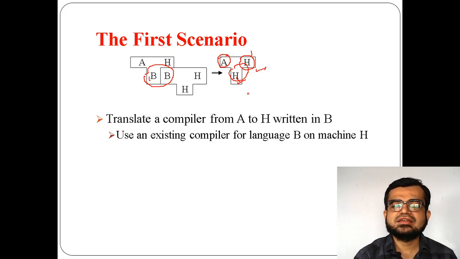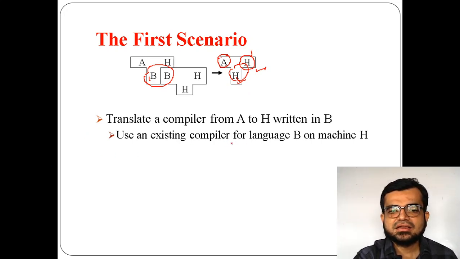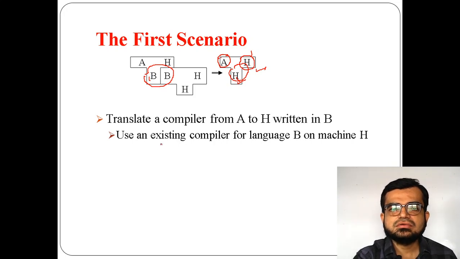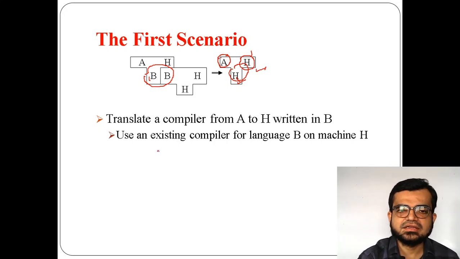That means you are translating a compiler from A to H written in B. And using the second point, I use an existing compiler from language B on machine H. So this is how the first scenario works.